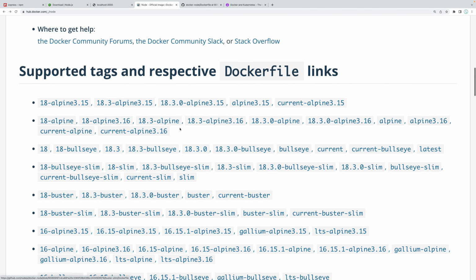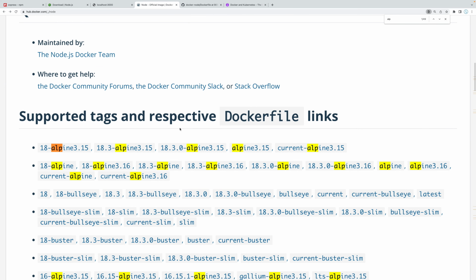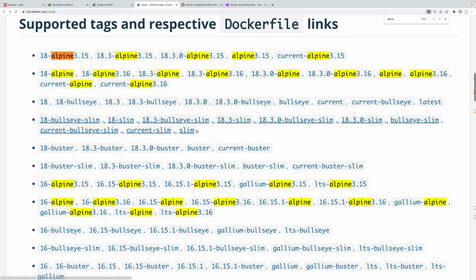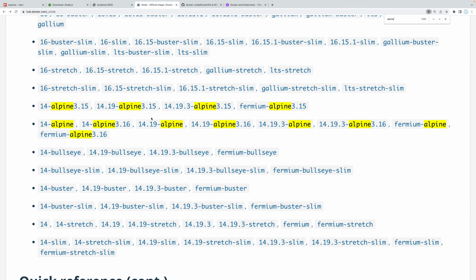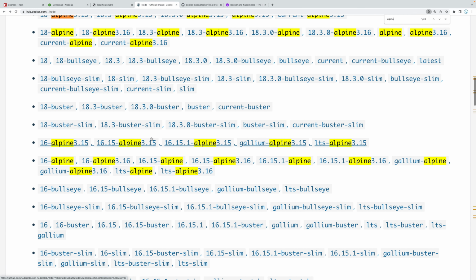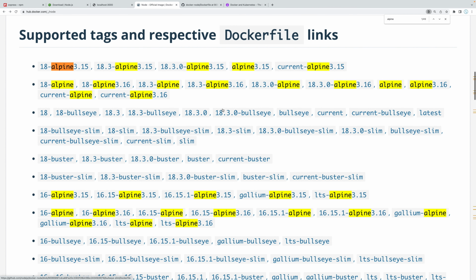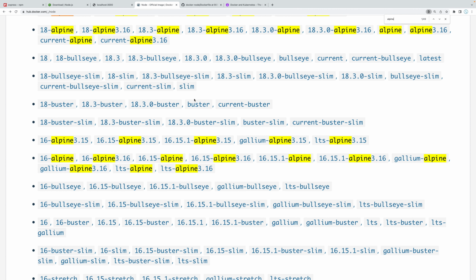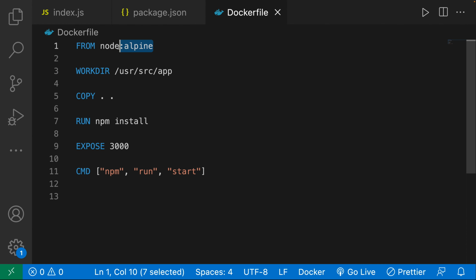Again, I chose Alpine, which I might not be able to find here. So there's a bunch of Alpines, but we chose just Alpine on its own. So let's see if we can find that. I guess we can't find it here, which is a-okay. I think when we specify Alpine, we use probably the latest version. You can see here there's multiple versions of Alpine. So that's what we're using. We're saying that, hey, we want the lightest weight of Node for our base image.